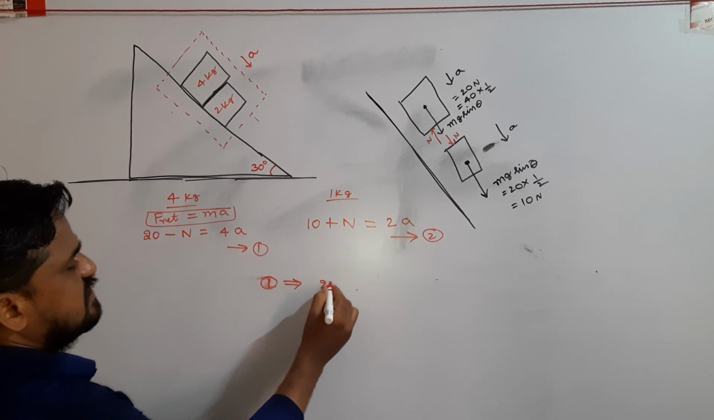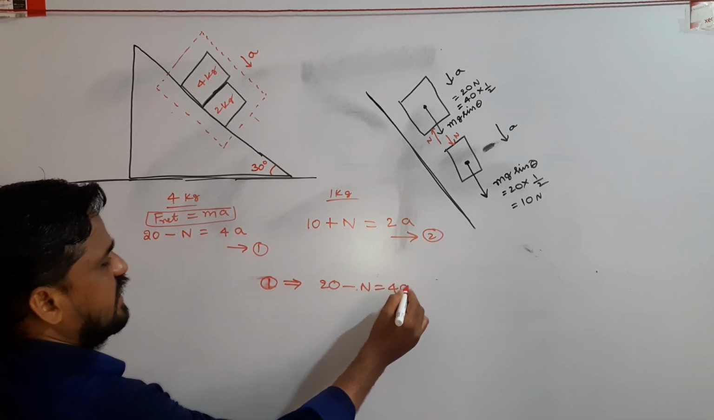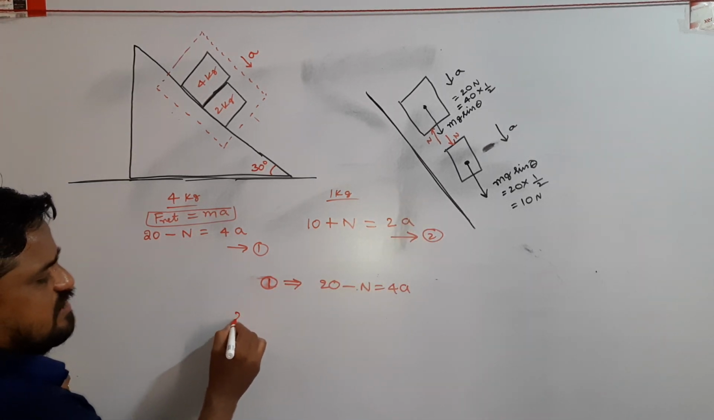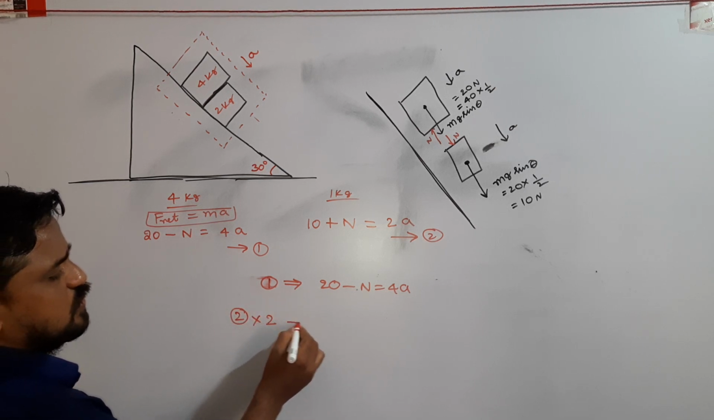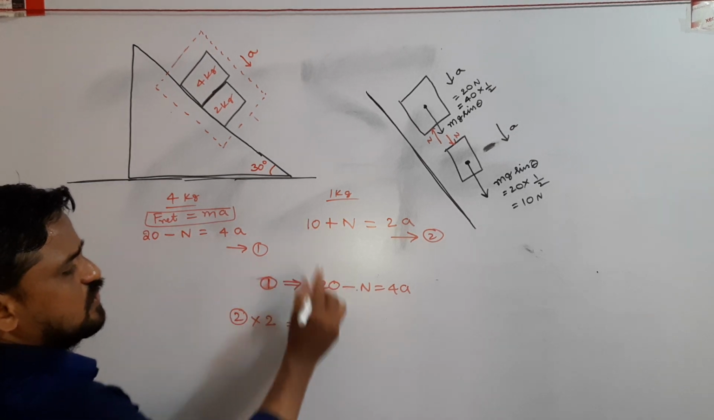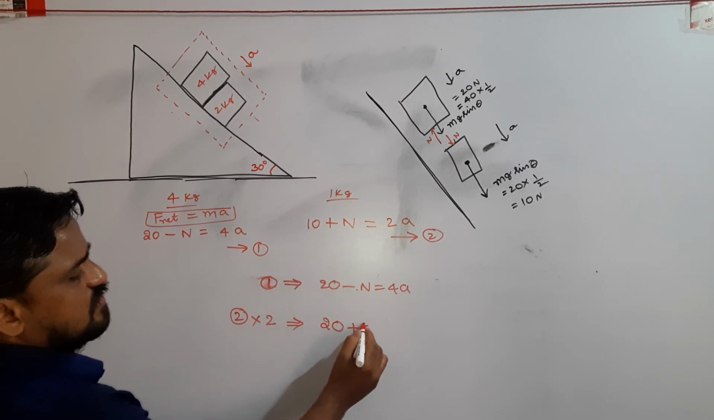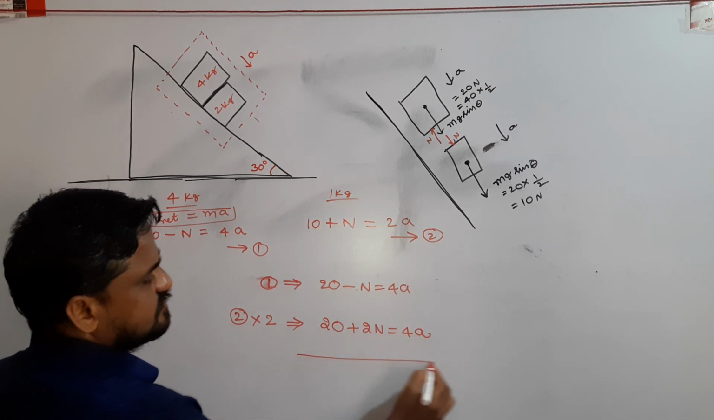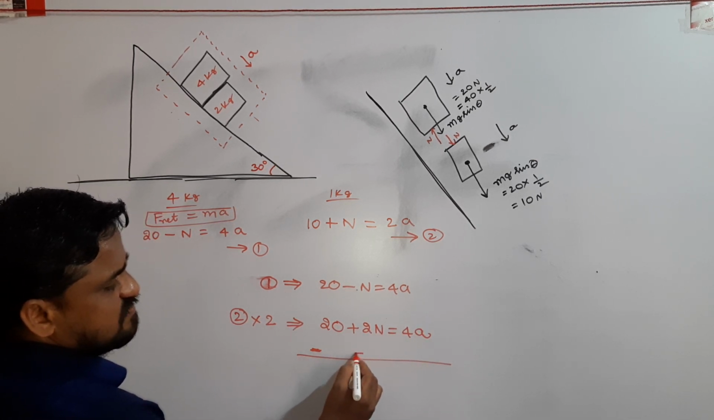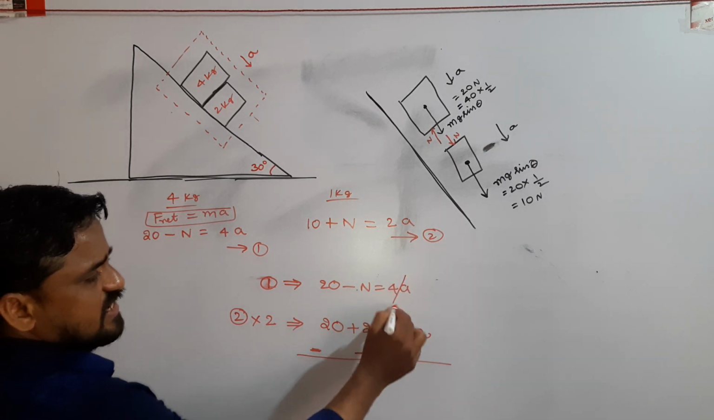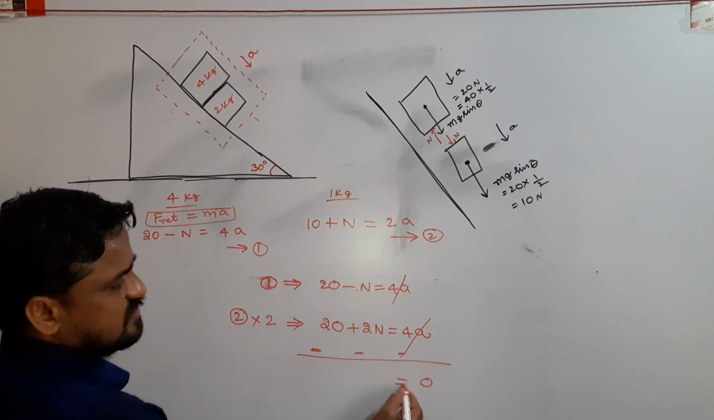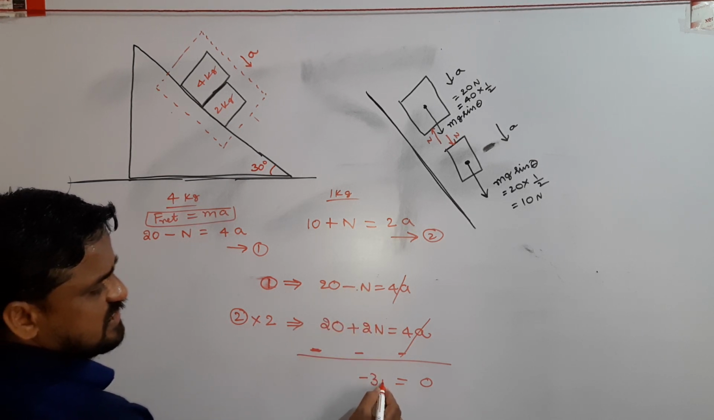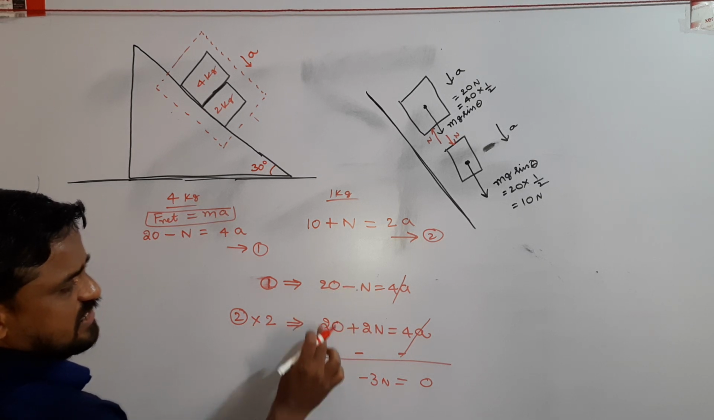Equation 1 implies 20 minus N equals 4A. To eliminate the A value, I multiply equation 2 by 2. That implies 20 plus 2N equals 2 into 2, 4A. So subtract the two equations. 4A minus 4A cancels. Minus 2N minus N gives minus 3N. 20 minus 20 plus 20.